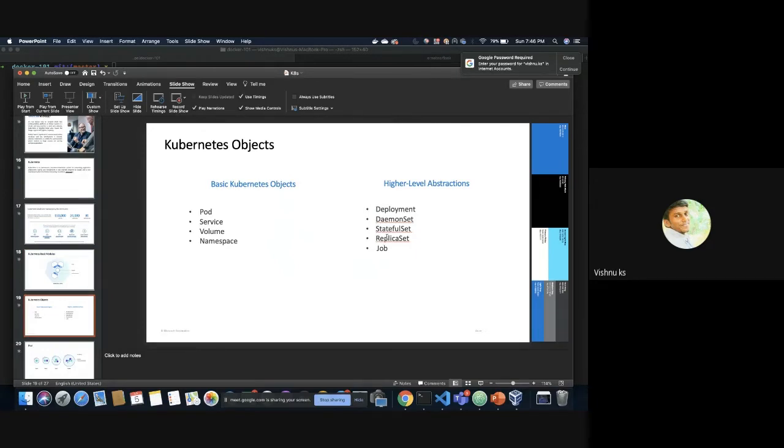And replica set controls the number of replicas running in each deployment. And job is similar to cron job. If you want to run a scheduled job, like every 30 minutes or every day, at this particular point of time this container should spin up, do this activity and get destroyed. If you want to do things like that, you can make use of jobs.